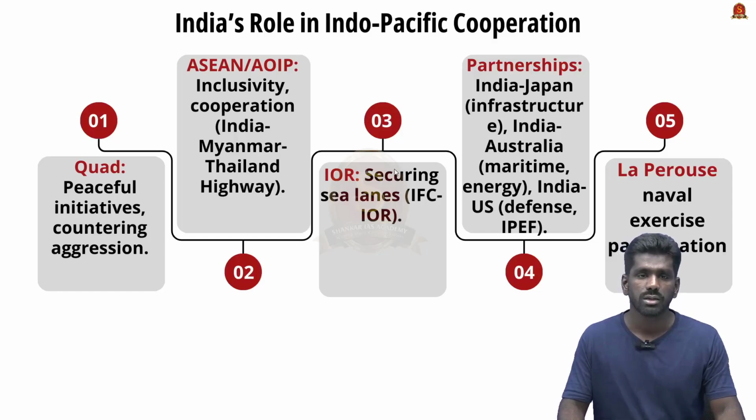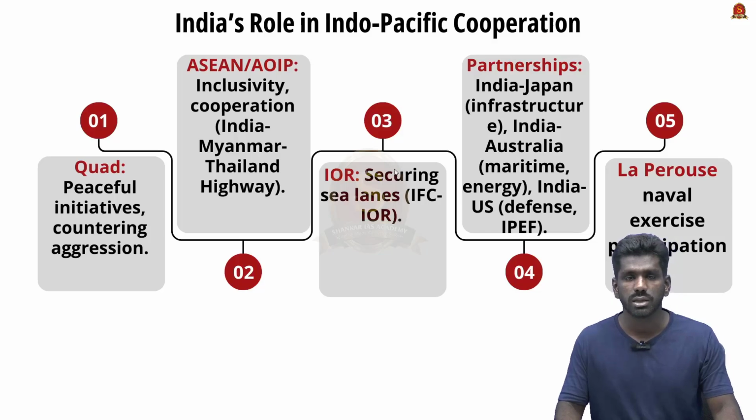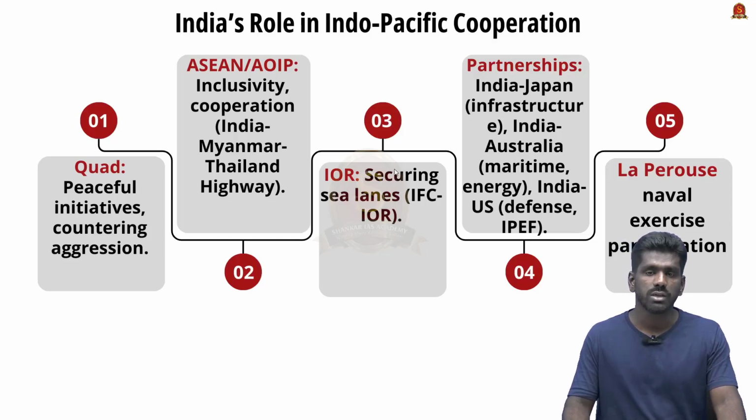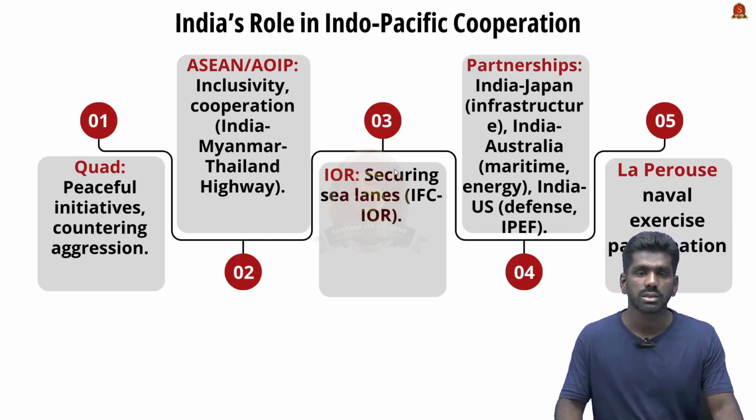Firstly, about Quad, this we have already talked about. The members of India, US, Japan and Australia comprise the Quad, that is Quadrilateral Security Dialogue. It focuses on maritime security, supply chain reliance, critical technology and also on humanitarian aid like vaccine distribution. It advocates for peaceful initiatives while countering aggressive regional postures like the influence of China.